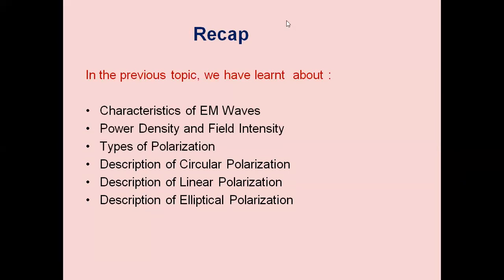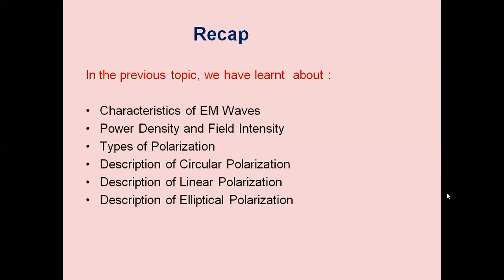Then we have circular polarization and elliptical polarization. Sometimes the electric vector may rotate about the line of propagation. That can be caused, for example, by the interaction of the wave with the Earth's magnetic field in the ionosphere layer. Rotation of the electric vector can also be produced by the type of antenna used. This effect is put to good use in satellite communication.